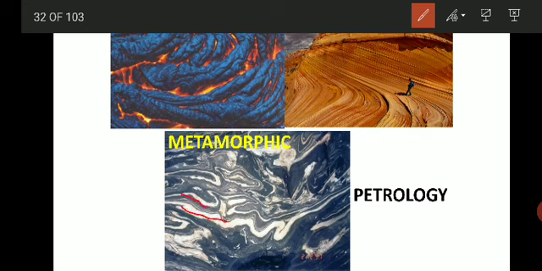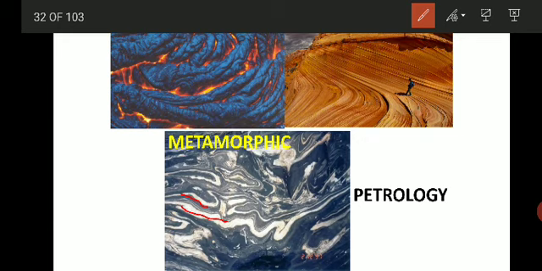Why? That is because of the effect of temperature and pressure. So this banded structure shown by the rock is called gneiss. So granite and gneiss, the composition is the same, they have the same property, but only a change in the form.